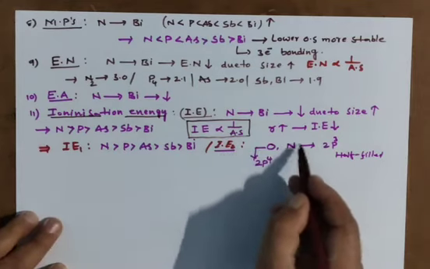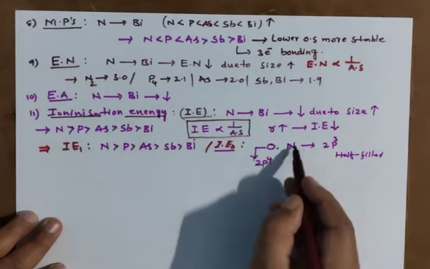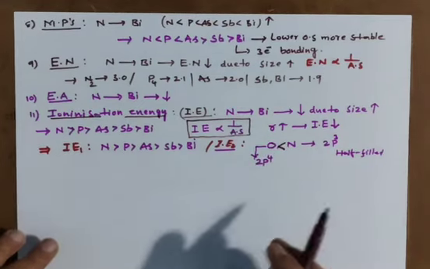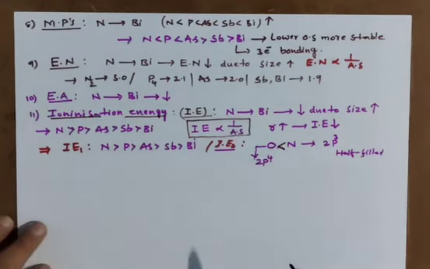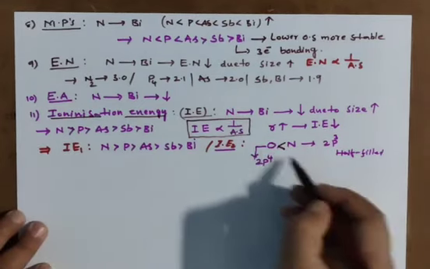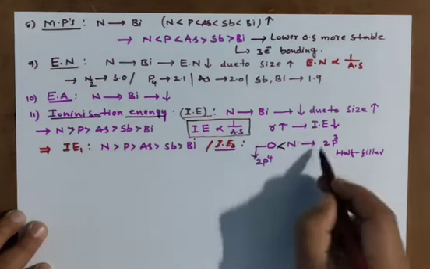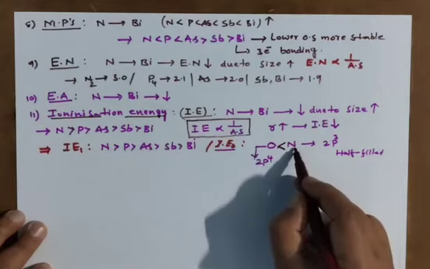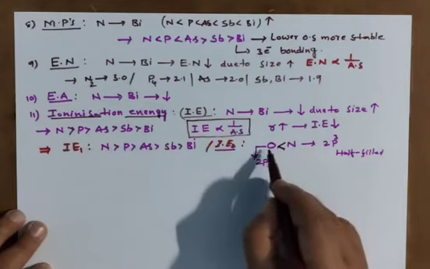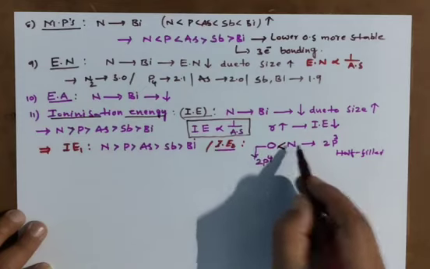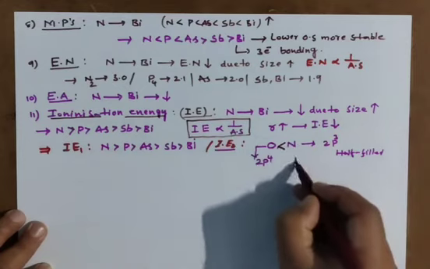It is very difficult to remove an electron from here. More energy you have to give. So oxygen is less than nitrogen. Clear? If you are removing an electron from nitrogen, you need more energy than oxygen. Nitrogen is required more. So this is IE1.